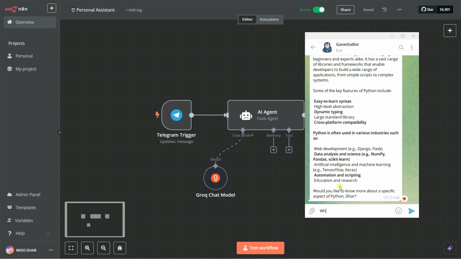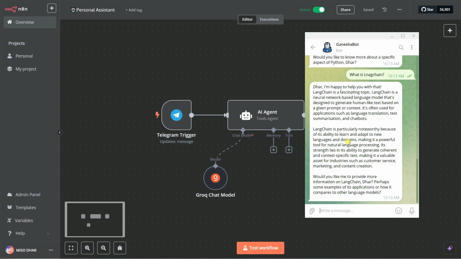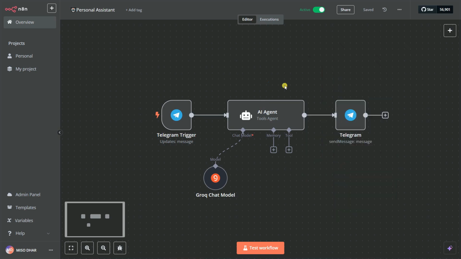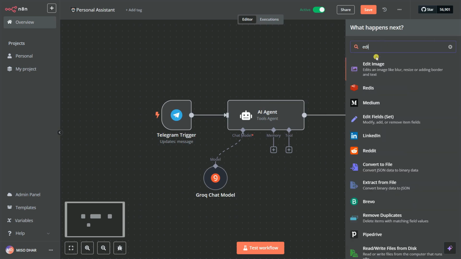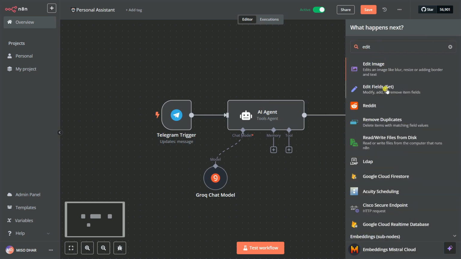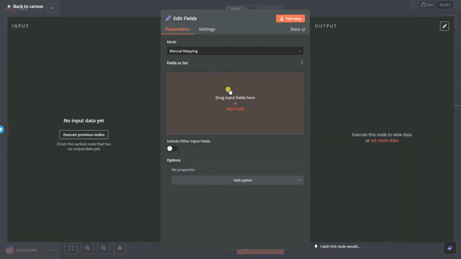Let's say, what is LangChain. You can see it gives me the answer. But you may get some kind of error when parsing the data. So it's better to add an edit field here. That's my suggestion, because it's actually returning an HTML doc, so it's better to add a set field here.